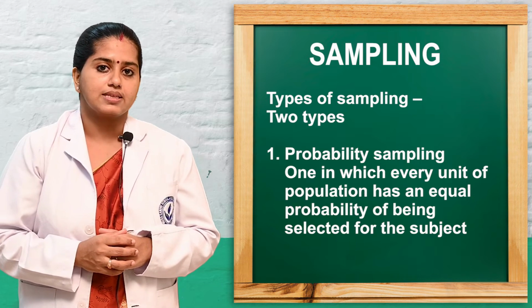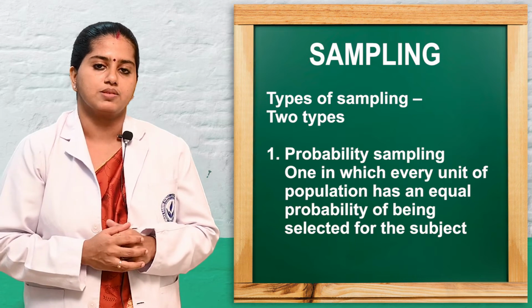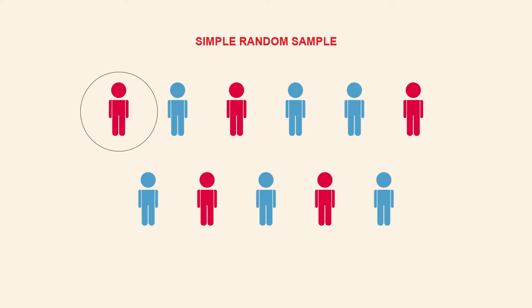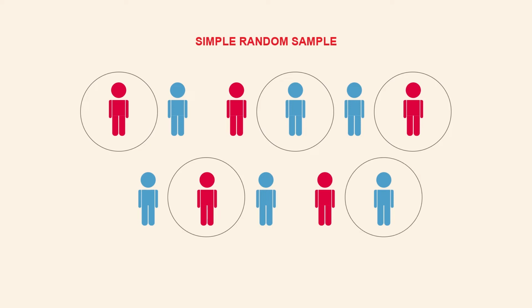In the probability sampling technique, the first type is simple random sampling. In simple random sampling, an equal chance is given. It is one of the probability sampling methods. An equal chance is given to all the subjects. So here the samples are taken by the lottery method, random table method, personal identification number method, blind method, or computerized method. So we are picking up the samples and an equal opportunity is given.